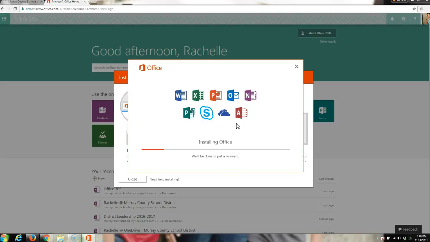Again, simply because the look and the format is going to be the same when you're looking at your email and looking at your calendar. Of course, there's online options that you can't necessarily get through this installed part. It is a little bit different, and the look and feel of it is a little bit different.